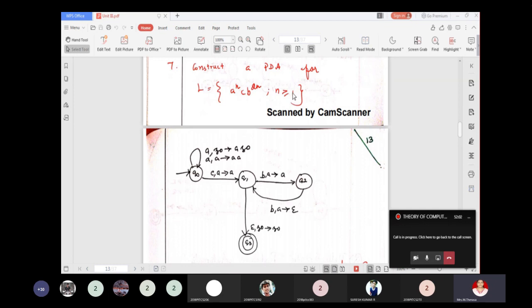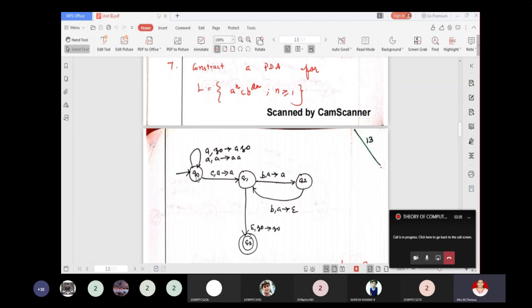pop one A. So that is, when you are in state Q naught, when you read A and Z naught is on top of the stack, push that A. When you read A, again A is on top of the stack, push A. When you read C and A is on top of the stack, do nothing.